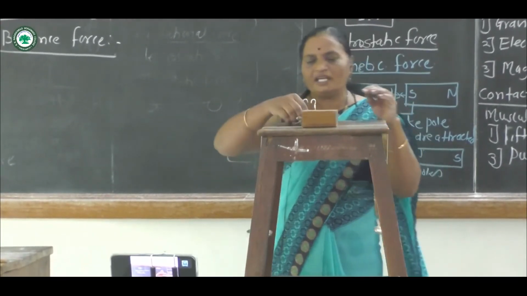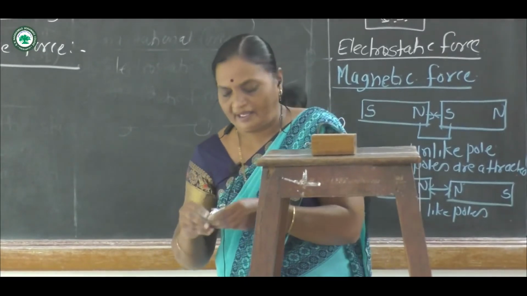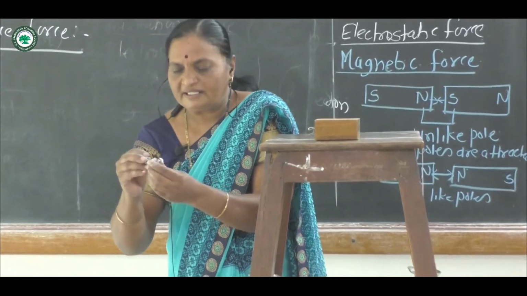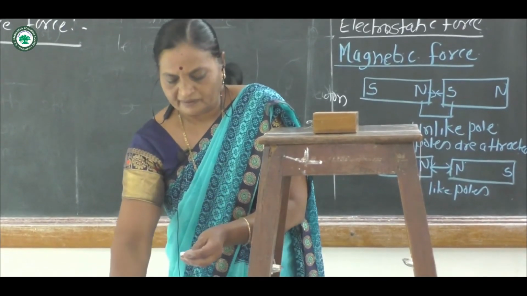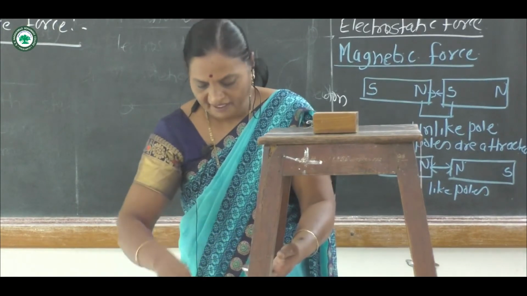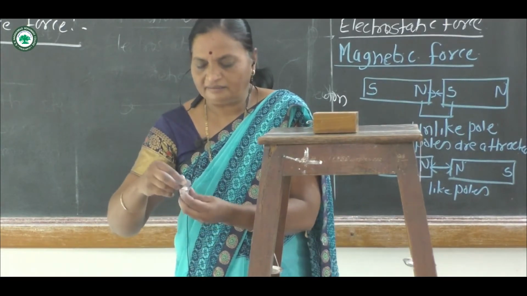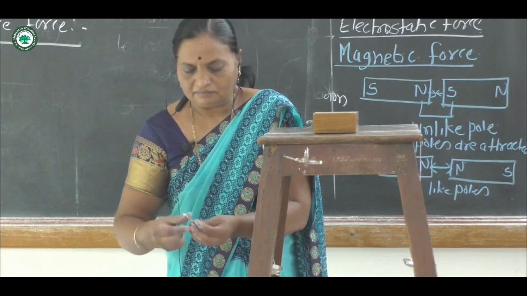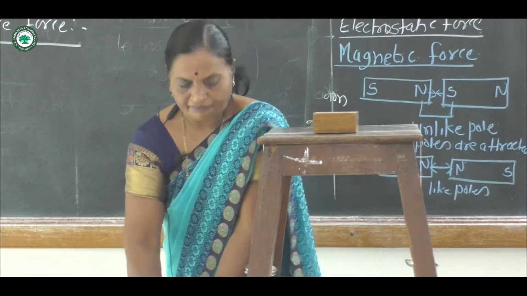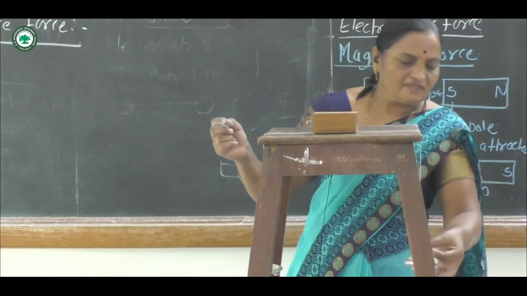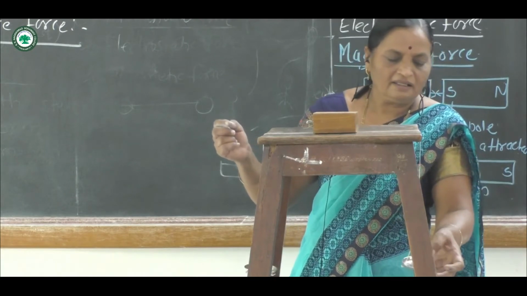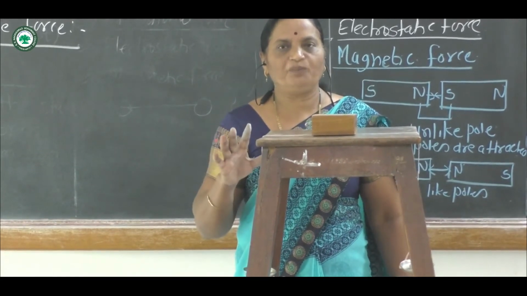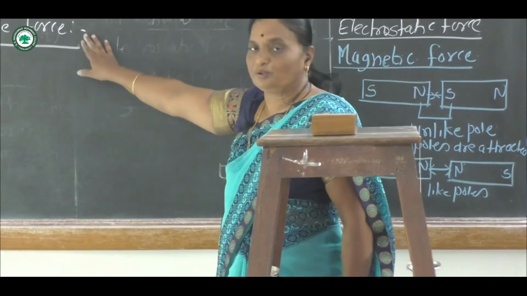Then suppose we apply the same forces on the pan. Suppose this is the force here in this pan, and again the same force is applied in the other pan, and there is no motion of the string. This type of force is called balance force.